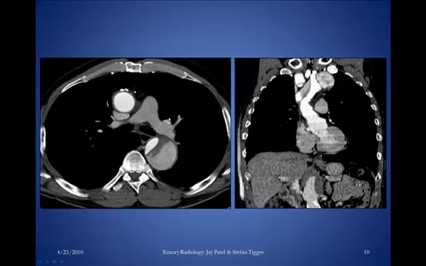Now here we have an axial and coronal CT with contrast through the level of the aorta, and we are demonstrating a nice ascending aorta here with contrast within the lumen that looks homogeneous. It looks like a nice round light bulb, which is what we'd like to see.